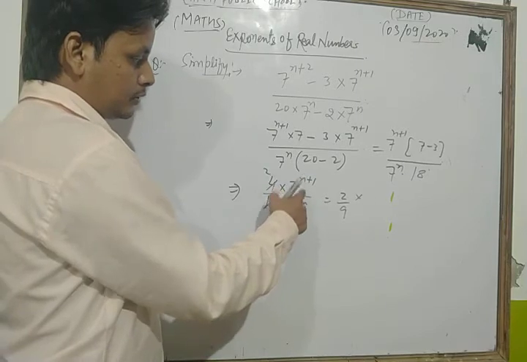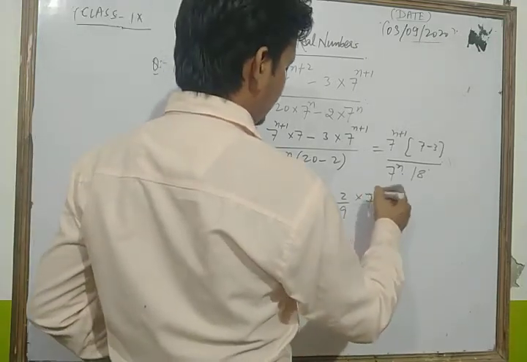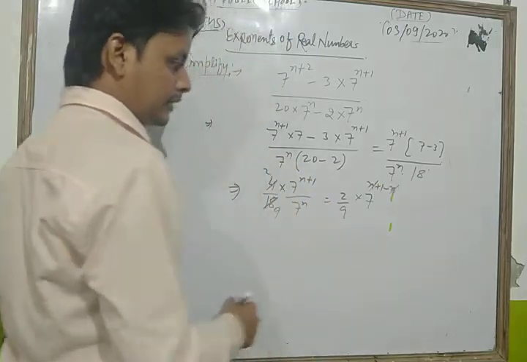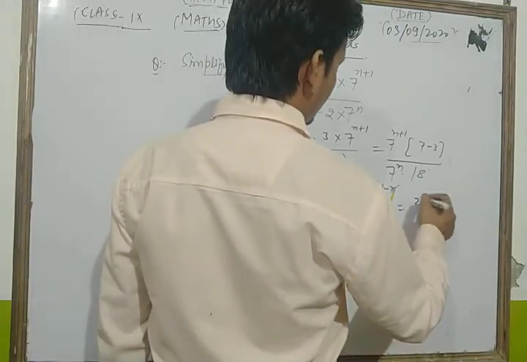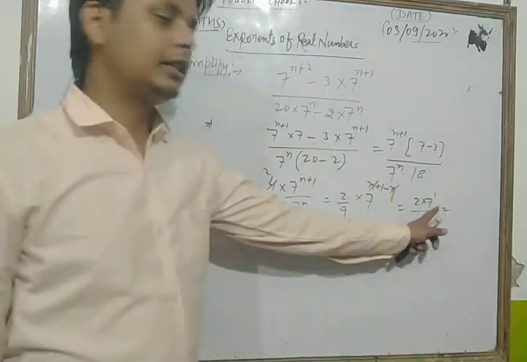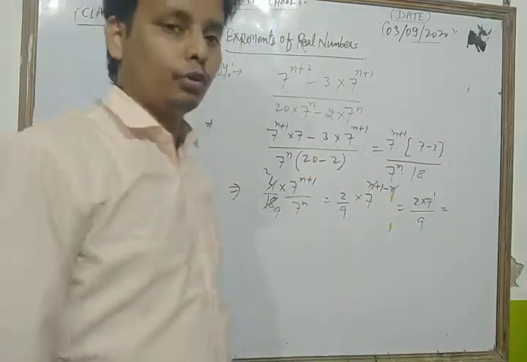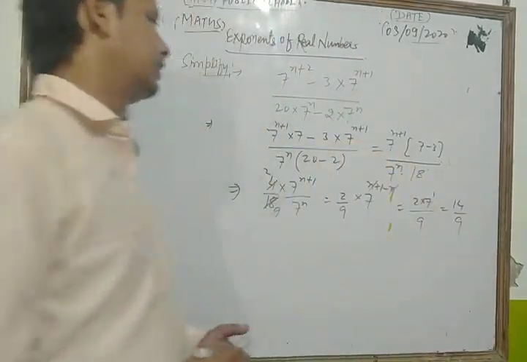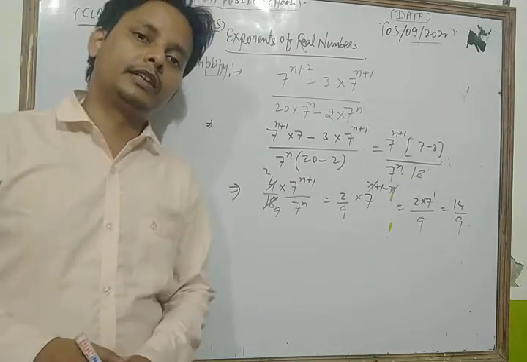Here 7 to the power n plus 1 upon 7 to the power n, so we write 7 to the power n plus 1 minus n. Minus n and plus n cancel each other. So we get 2 into 7 to the power 1 upon 9. 7 to the power 1 means 7, so 2 into 7 is 14. So we get 14 upon 9. This is our final answer. So this is the method to simplify this type of question.